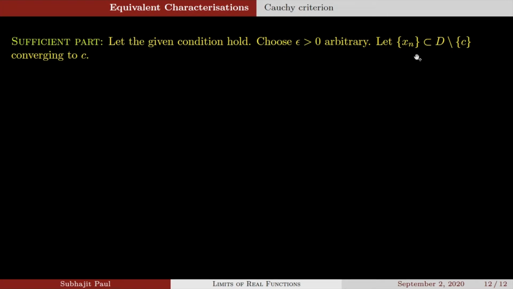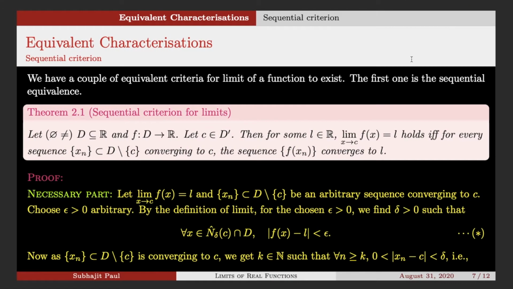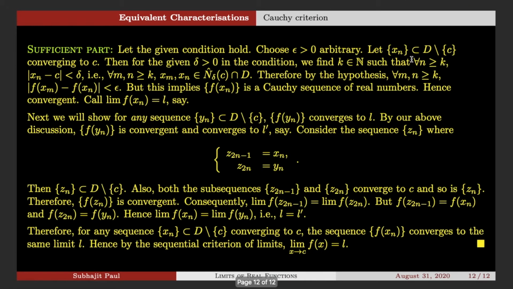So we need to remove that dependency of the functional sequence on the original sequence chosen. You understand? So we will show that. Let me take you through this one real quickly. So this is the entire thing. We will be choosing xn from D minus C converging to C.